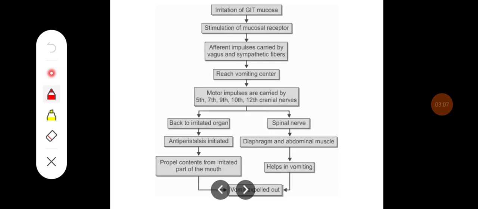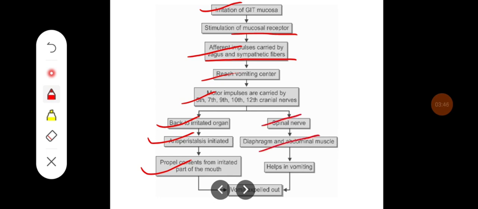So as I told, irritation of the GI mucosa leads to stimulation of the mucosal receptors, and the information carried by afferent impulses, that are vagus and sympathetic fibers, reaches the vomiting center. Motor impulses are carried by the 5th, 7th, 9th, 10th and 12th cranial nerves back to the irritated organ. They initiate antiperistalsis and propel the content from the irritated part to the mouth. Then some of the efferents go to the spinal nerves, and the diaphragm and abdominal muscles are stimulated, which are going to help in